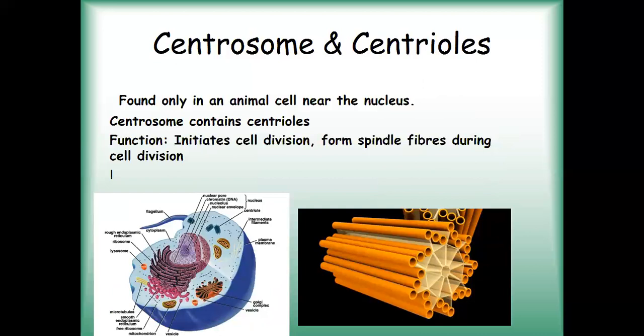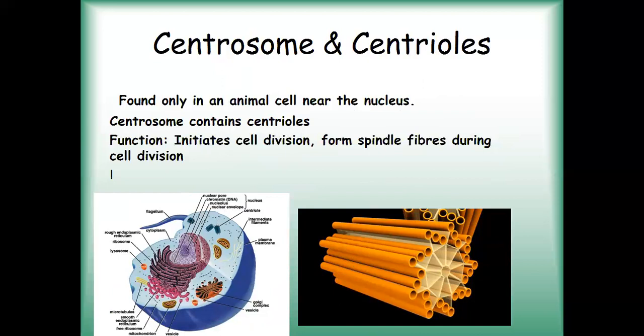Then the next organelle is the centrosome and centriole. Again, the centrosome is found only in the animal cell, near the nucleus. It is absent in the plant cell. Here you can see a centriole; this is the magnified view of the centriole. The centrosome, which you can see over here, contains centrioles.